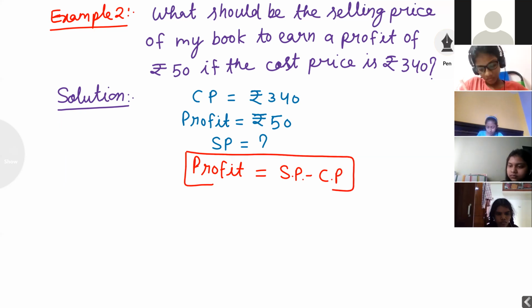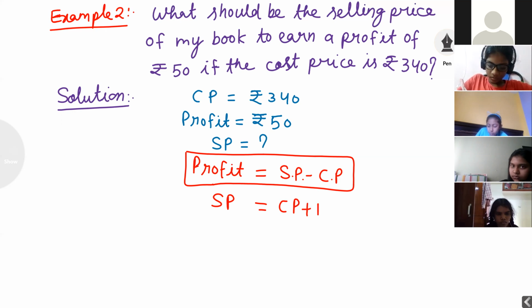In this main formula, we want to make two more formulas. What is the first formula? SP is equal to CP plus profit. Students, don't confuse. In the loss also we have learned SP and CP, but on that condition that was the loss.